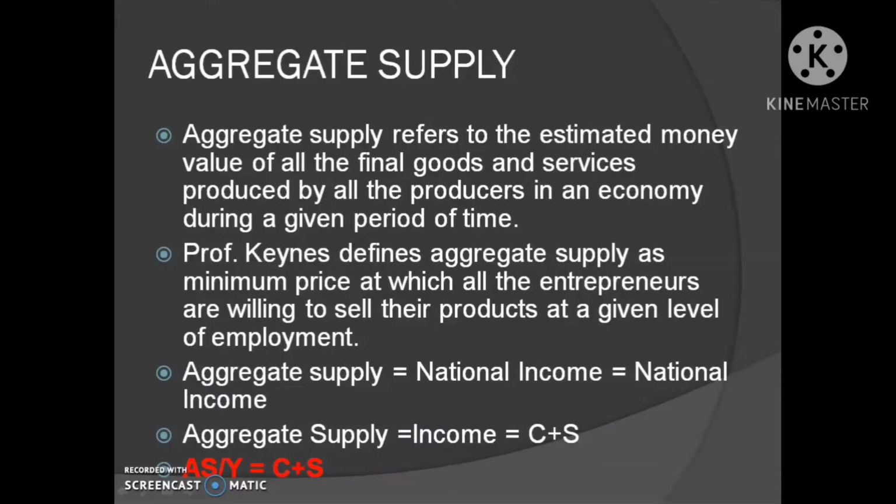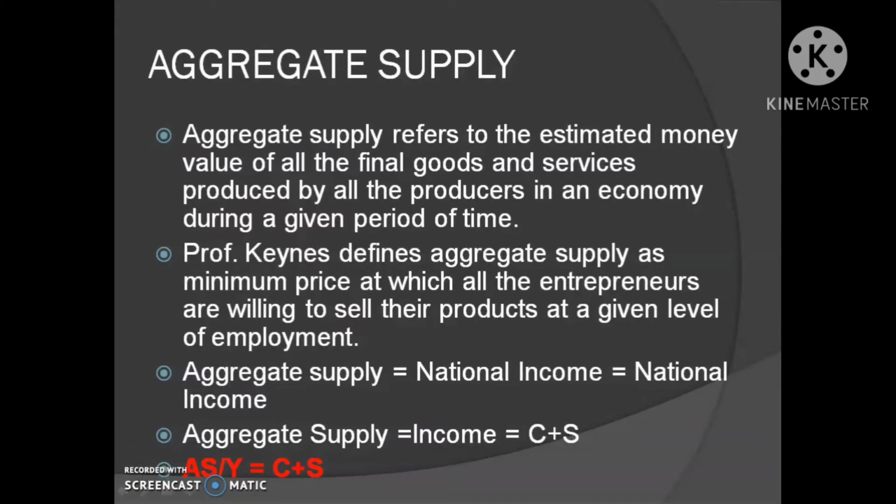Then the aggregate income is either spent or saved. Thus, total factor income or the aggregate supply can be described as the sum total of consumption expenditure and saving expenditure. Thus, we may say that aggregate supply is equal to income, that is equal to C plus S, that is consumption plus saving. So the components of aggregate supply are consumption expenditure and saving expenditure.